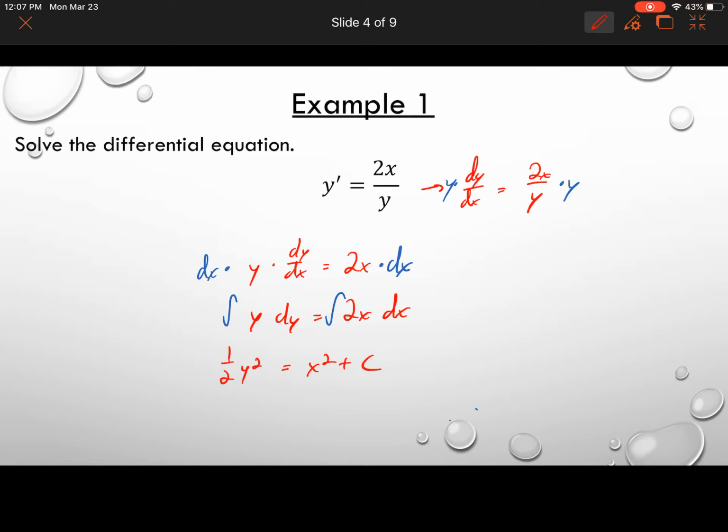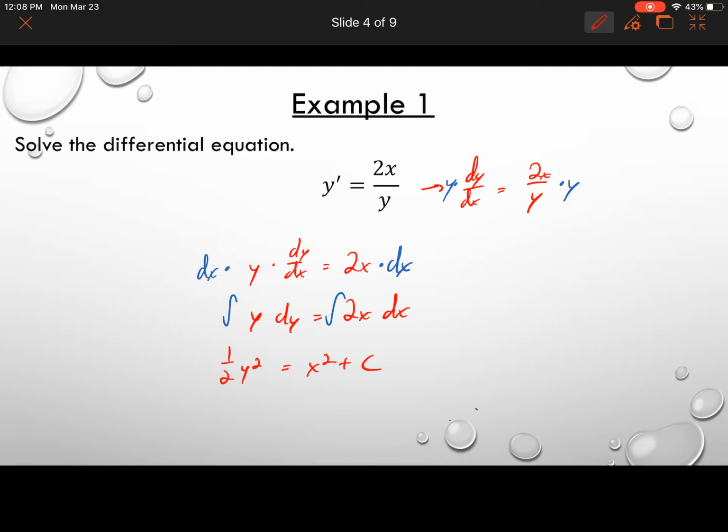As I commented in a previous video, we put the plus c only on one side because even if we put a plus c on both sides, eventually we would combine those two constants into one. So at the end of the day, we would only have one constant separated from the other terms in our answer.